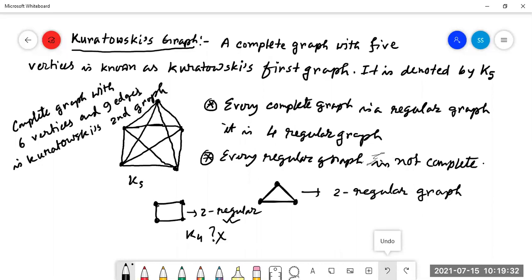Complete graph with 6 vertices and 9 edges. That is called Kuratowski's second graph.